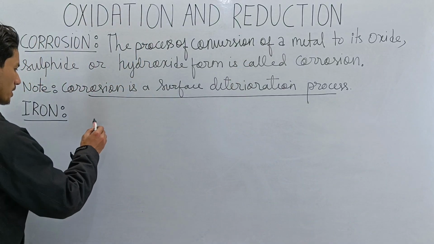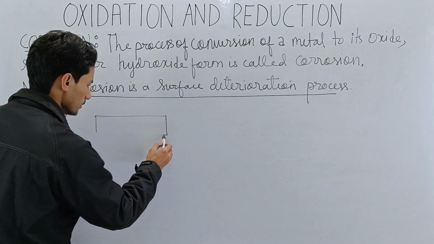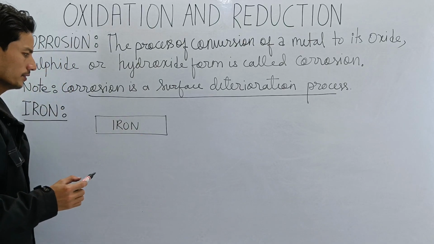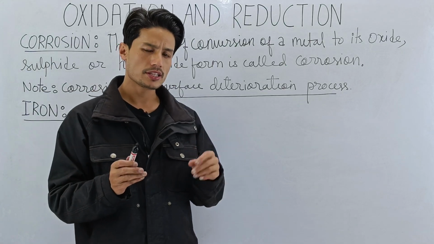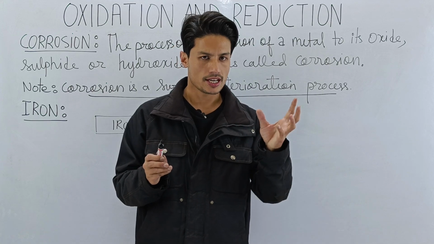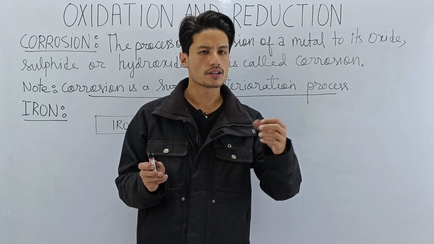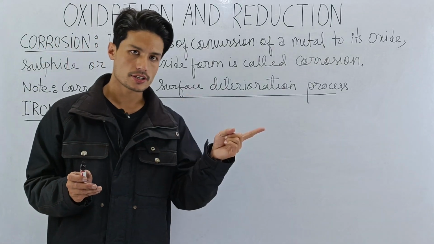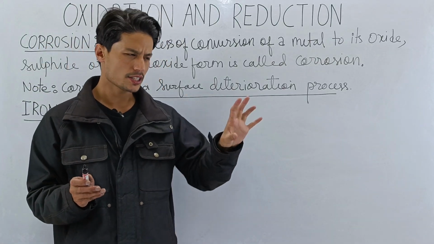So let's say this is the iron, a brand new iron. Now remember, iron when it is new has its own luster, its own shine and color. What is the color of iron when it is new? The color of iron is grayish. It has a metallic gray color and a good shine.